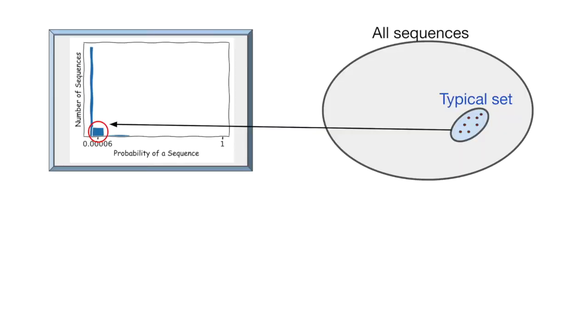In essence, AEP filters out a small number of highly likely sequences and a lot of highly unlikely sequences to leave us with the typical set consisting of a few sequences that are all moderately likely.